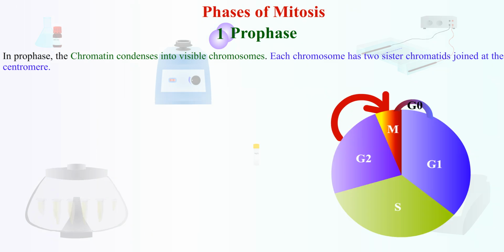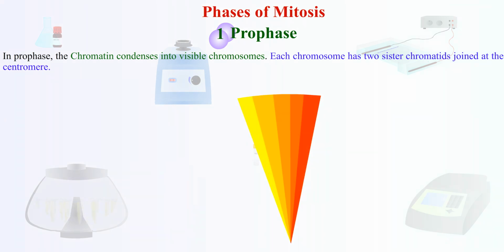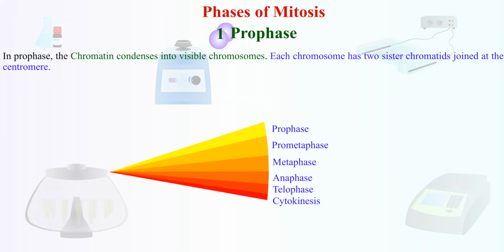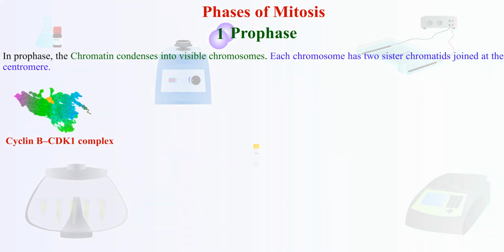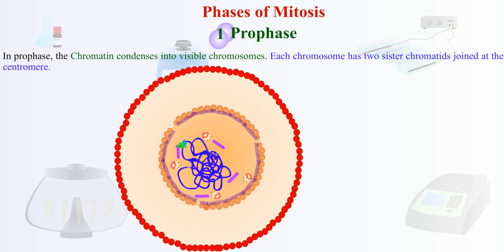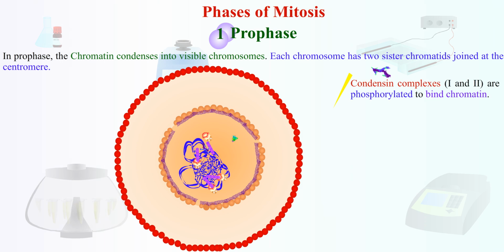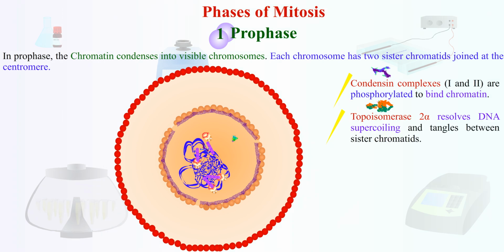As we discussed in the earlier video about the cell cycle, the cell enters M phase by the activation of the Cyclin B, CDK1 complex becomes fully activated. Condensin complexes 1 and 2 are phosphorylated by Cyclin B, CDK1, enabling them to bind chromatin. Topoisomerase 2 alpha resolves DNA supercoiling and tangles between sister chromatids, leading the chromatin to condense into distinct chromosomes, each with two sister chromatids joined at the centromere.